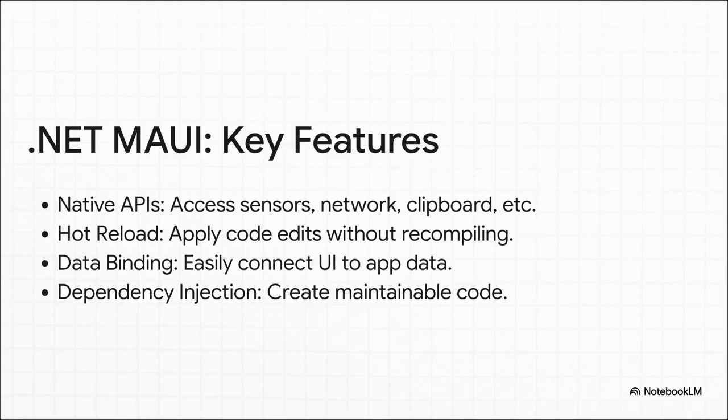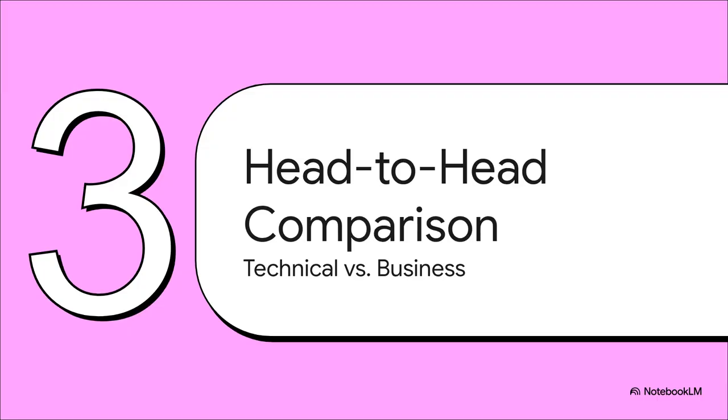It's also got this awesome feature called Hot Reload, which is a total game changer for developers. You can literally edit your code and see the changes in your app live without having to recompile everything. Plus, it's got great support for things like data binding and dependency injection, which basically just helps you write cleaner, more maintainable code. All right, let's get to the main event, the head-to-head comparison. We're going to pit these two frameworks against each other on some key technical and business points.